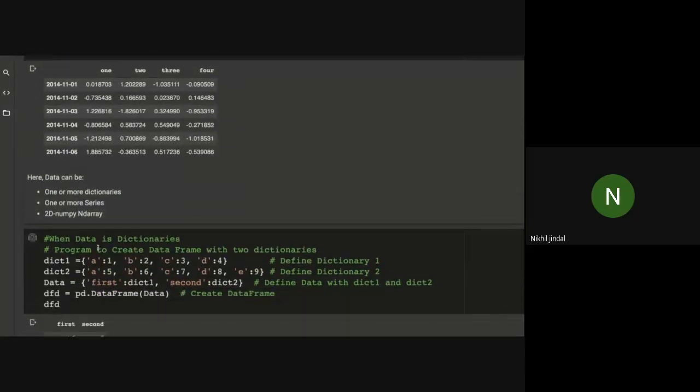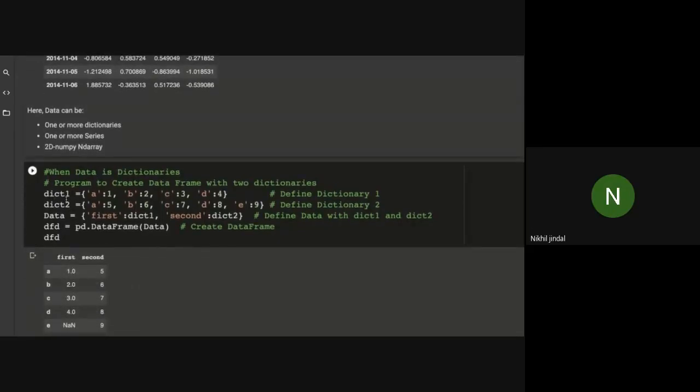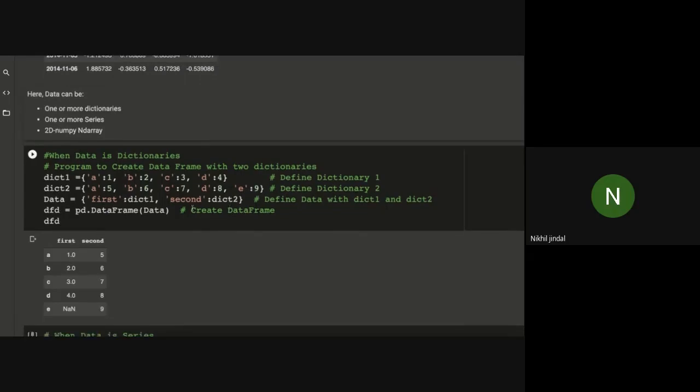So here I'm creating these 2 dictionaries, dictionary 1 and dictionary 2. I have these dictionary values A, B, C, respectively 1, 2, 3, 4. Similarly, I have this A, B, C, D, E. Now I'm creating another dictionary, data, and I'm passing dictionary 1 and 2 in this dictionary. So what I'm doing here is creating a dictionary of dictionaries. I'm passing the dictionary values inside the dictionary.